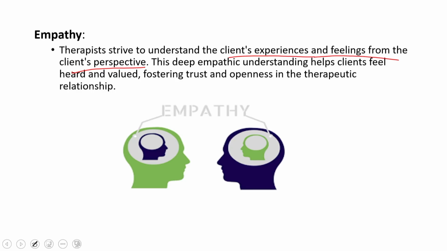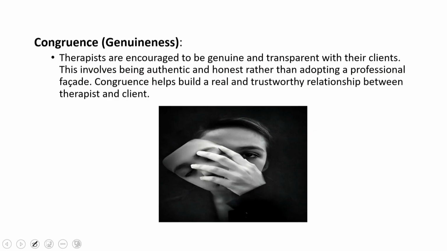This deep empathic understanding helps the client feel heard and valued, fostering trust and openness in the therapeutic relationship. So, this is very important in a therapeutic relationship, and also in real life situations. The third one is genuineness or congruence. Therapists are encouraged to be genuine and transparent with their clients. This involves being authentic and honest rather than adopting a professional facade. Congruence helps build a real, trustworthy relationship.